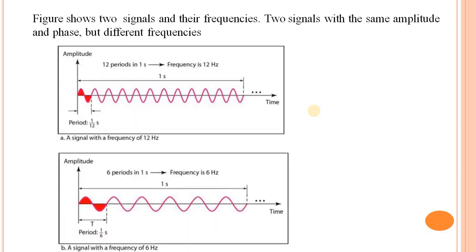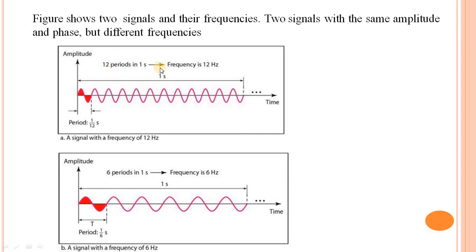These two figures show two signals and their frequencies. The two signals have the same amplitude and phase but different frequency. The phase and the amplitude are as they are, but the frequency changes.